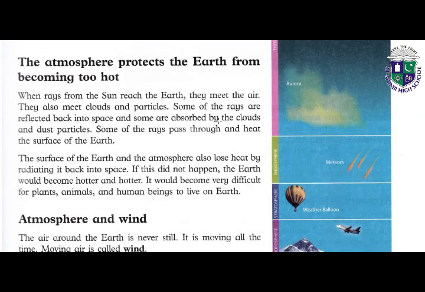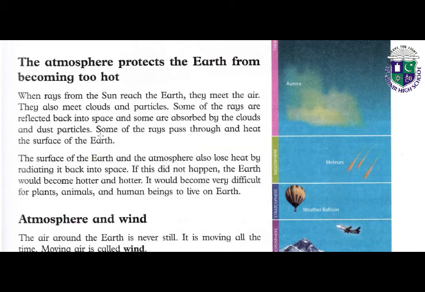Next, the atmosphere protects the earth from becoming too hot. When rays from the sun reach the earth, they meet the air. They also meet clouds and particles. Some of the rays are reflected back into space and some are absorbed by the clouds and dust particles. Some of the rays pass through to the surface of the earth.